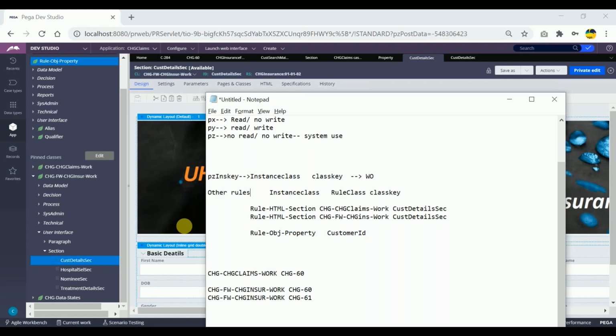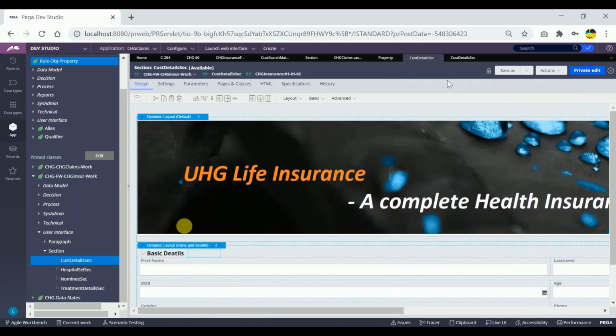For other rules, the definition of pzInsKey will be instance class, space, class key, space, rule class, space, class key. So if this is my definition, my pzInsKey will be unique all the time, right? If I create this section in multiple classes also, that class will change all the time, so this will be unique. Agreed? Lani, Uma, both of you?